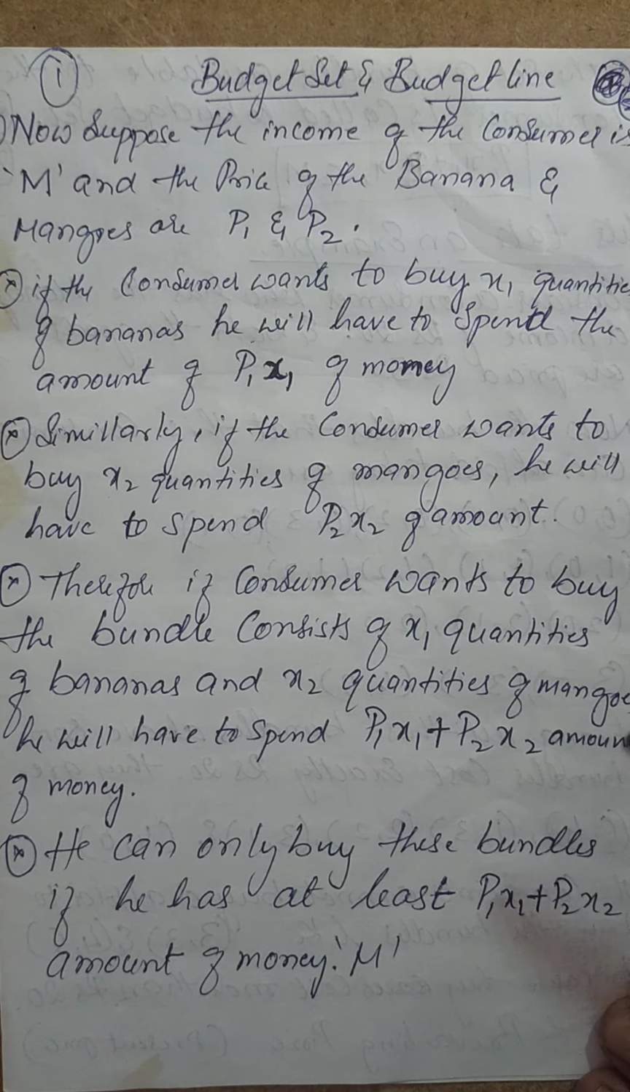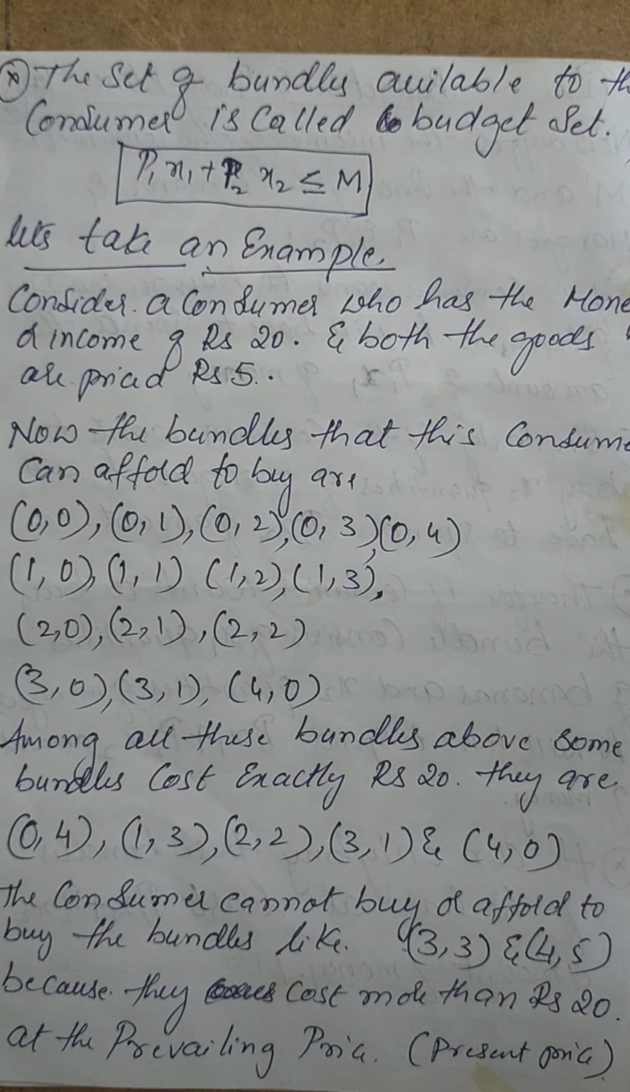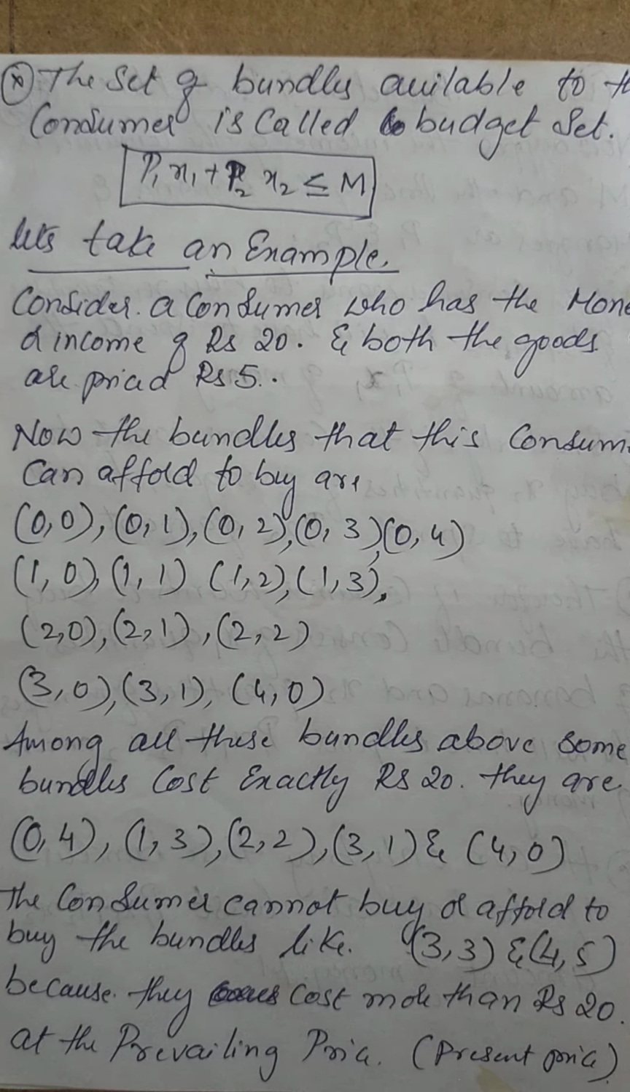So now, continuing from that, we shall move on and discuss what takes place. The set of bundles, we have just seen the bundles, the word is very important here. The set of bundles available to the consumer is called the budget set. That means how many sets of bundles a consumer can buy. That is called the budget set. As I said earlier, it is a combination of two goods purchased by a single consumer, and it becomes the budget set.